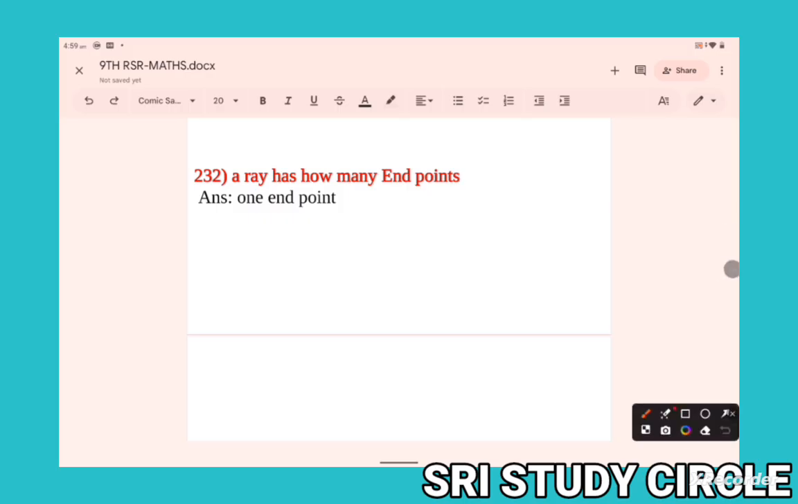A ray has how many endpoints? Only one. Right. This is the only one endpoint. A ray has one endpoint.